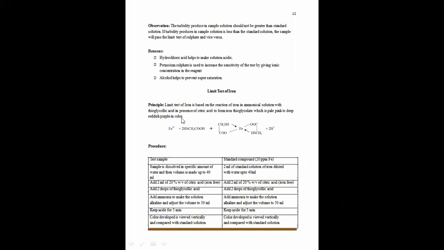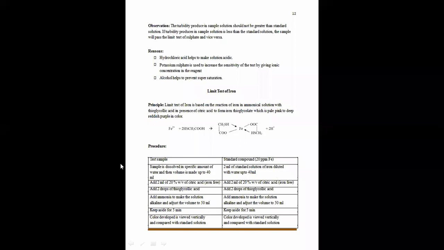If this iron as an impurity is present in trace amount, very minute quantity, even then this iron will react with the thioglycolic acid to form ferrous thioglycolate, which is purple in color. Now, as with the chloride and sulfate tests, here also we are going to prepare one test solution and one standard solution, and the color intensity produced by the test solution will be compared with the standard solution.